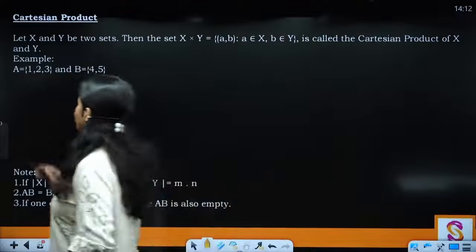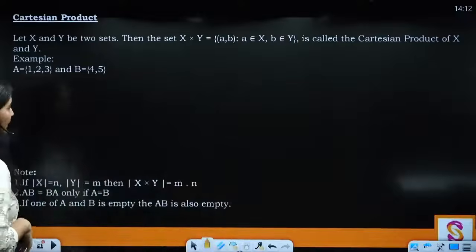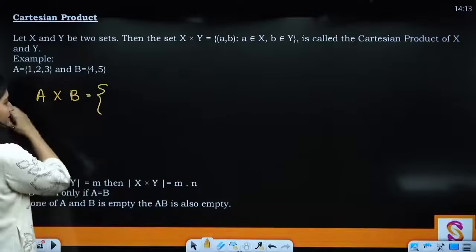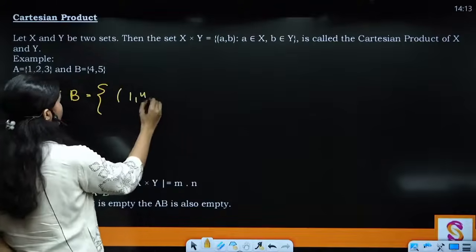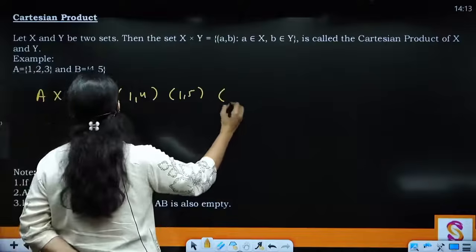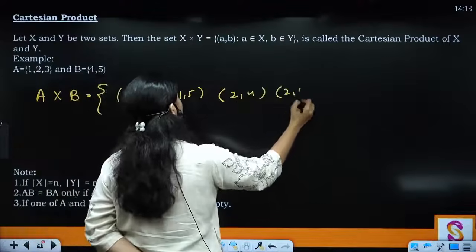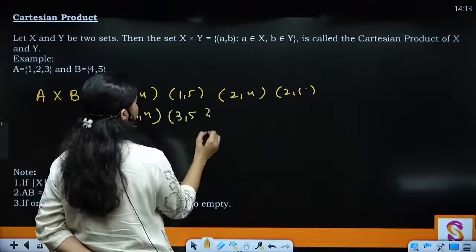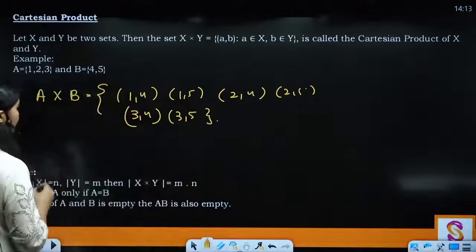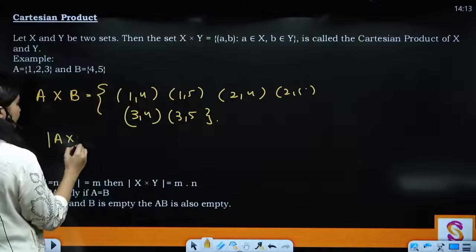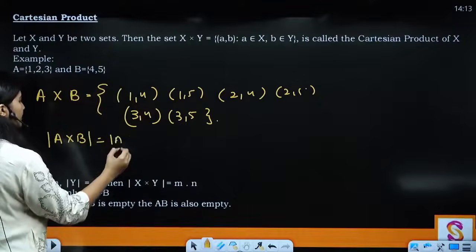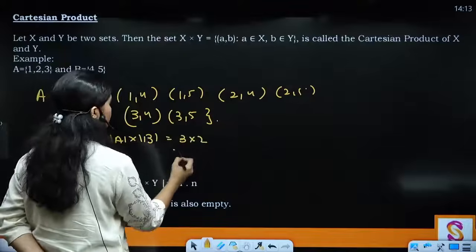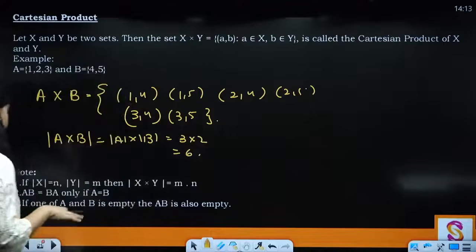So if you have 1, 2, 3 and 4, 5 elements, then the possible ordered pairs are going to be (1, 4), (1, 5), (2, 4), (2, 5) and then (3, 4) and (3, 5). Clear? Now the cardinality of this set is equal to cardinality of first set into cardinality of second set. 3 into 2, 6. Clear? All right.